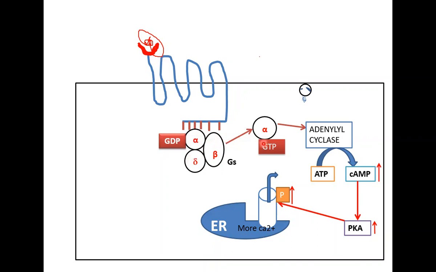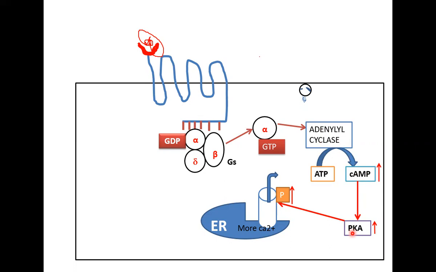And I have here my alpha GTP. Alpha GTP is going to stimulate the adenylyl cyclase enzyme, and this enzyme is going to convert ATP to cyclic AMP, at high levels. And when that happens, more cyclic AMP is going to activate protein kinase A, an enzyme.